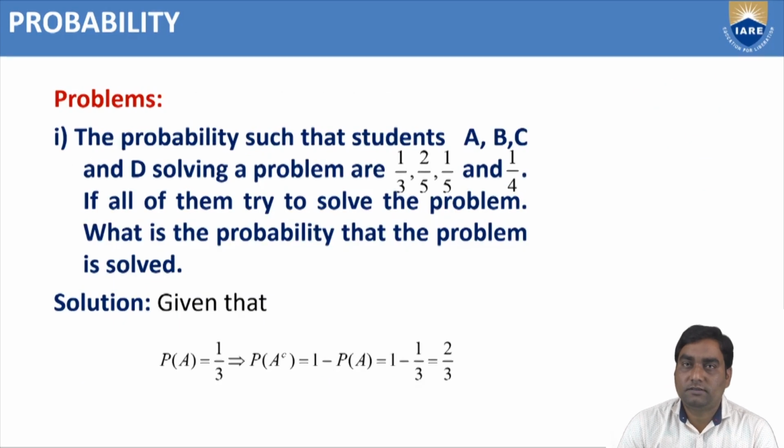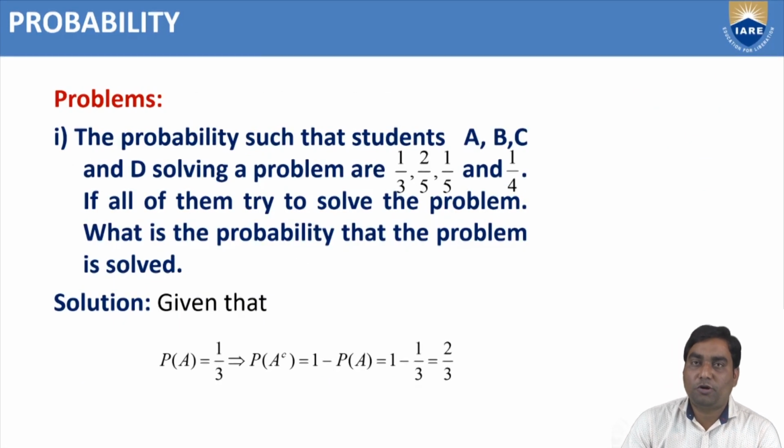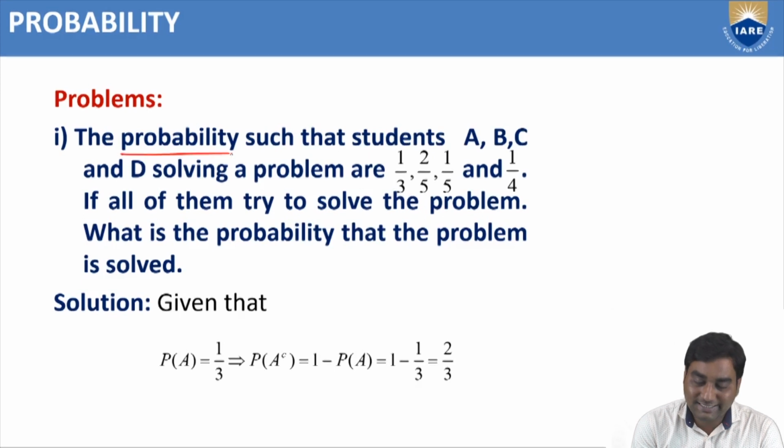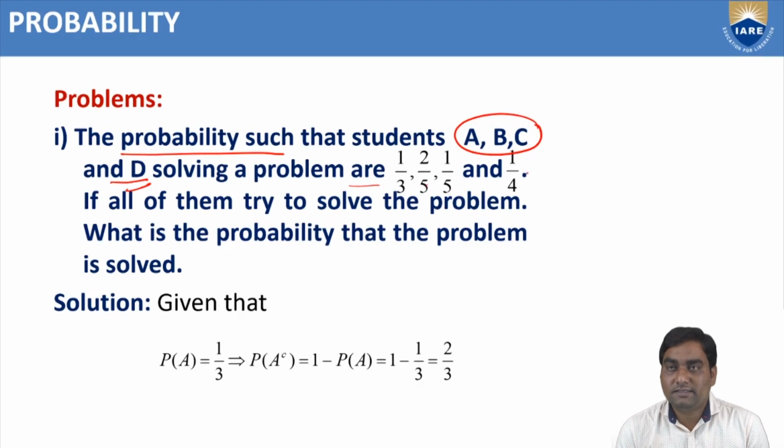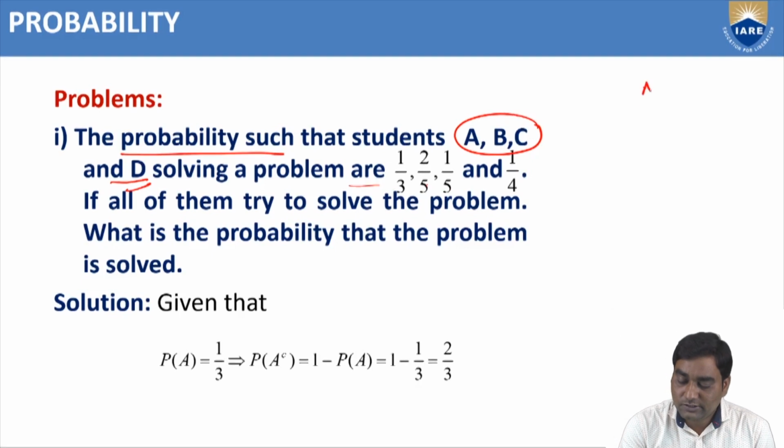Now the problems on these topics are exams of probability. The probabilities of the students, 4 students A, B, C and D solving a problem are 1 by 3, 2 by 5, 1 by 5 and 1 by 4 respectively. That means the student A solved a problem with the probability P of A equal to 1 by 3.